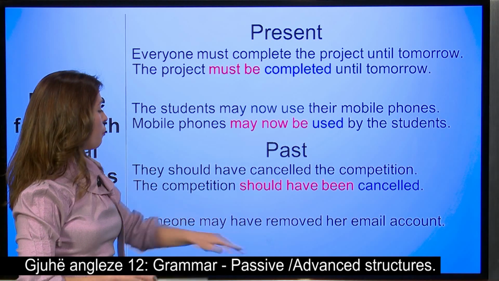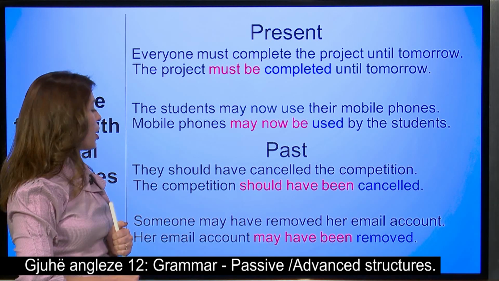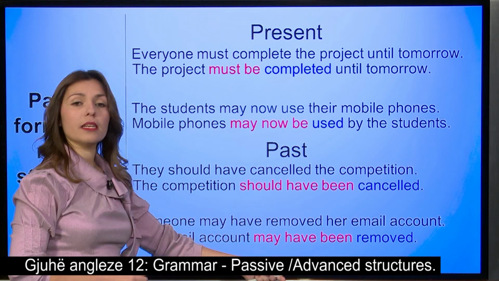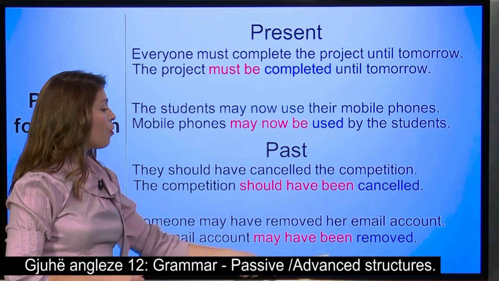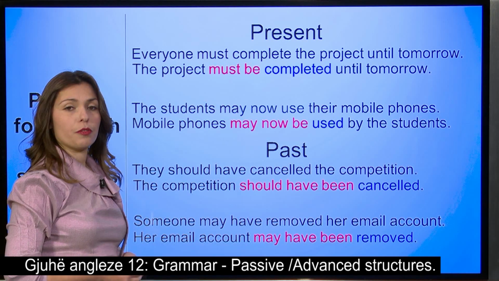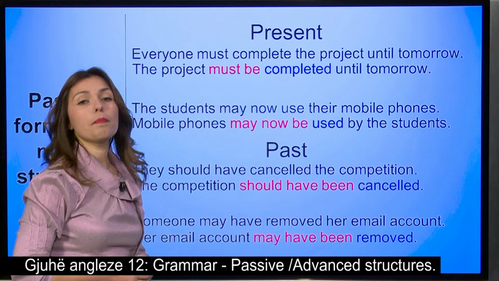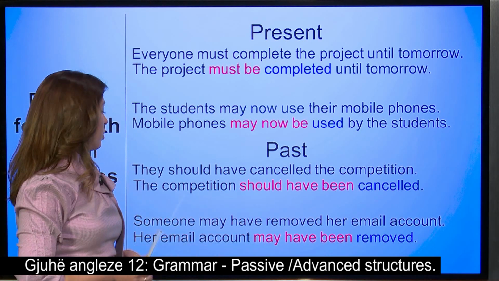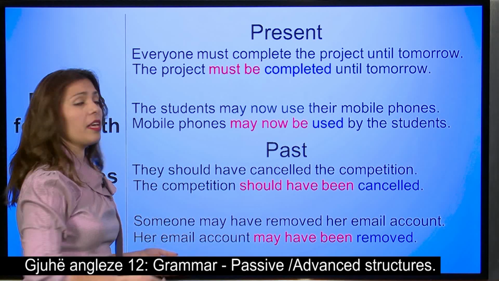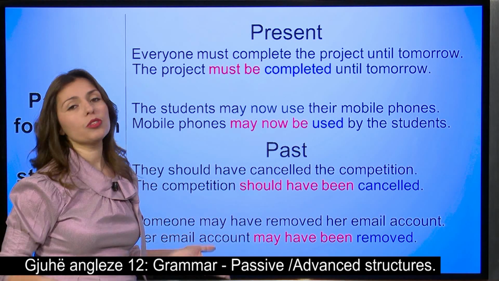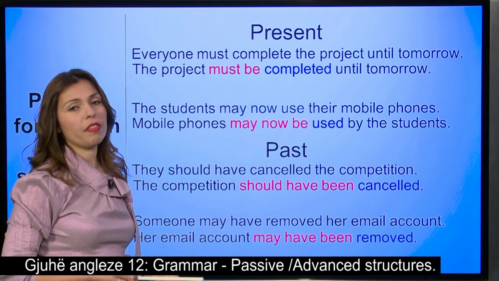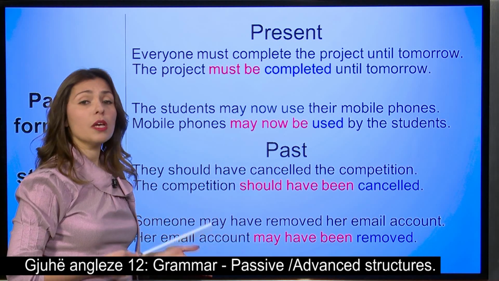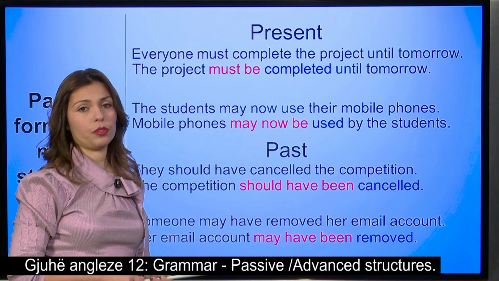In the passive form now, her email account may have been, because we are in the passive form. We need the verb to be in the passive form, and the past participle of the main verb, removed. Again, we don't say by someone because we don't really care about who did that. We care about the fact that her account may have been removed.